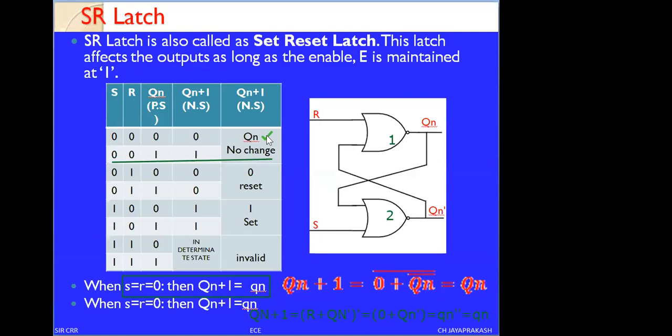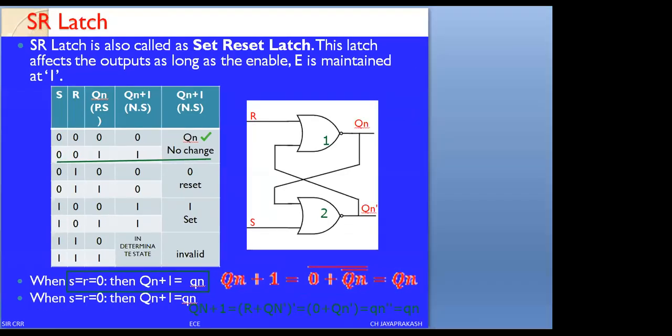You can verify the remaining condition, when S is 0 and R equals 1. Therefore, if you observe S equals 0 and R equals 1, I can write the same equations. I am writing the equations here. Second condition: Q of n plus 1, when S equals 0, comma, R equals 1.